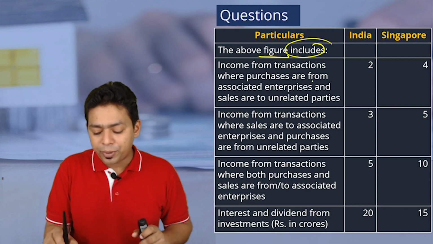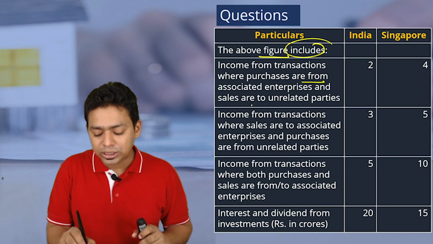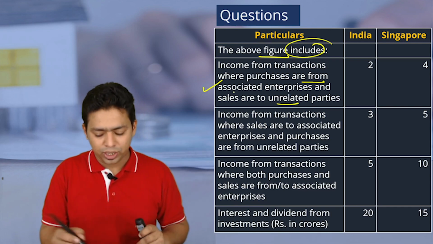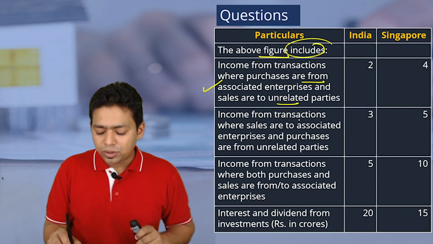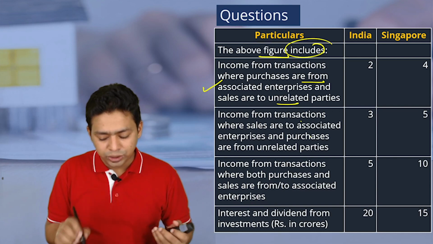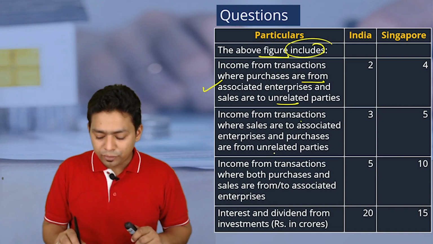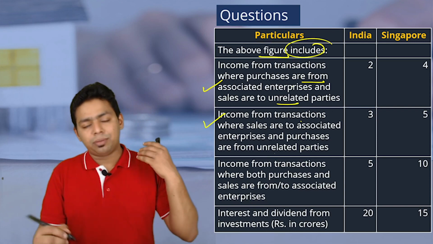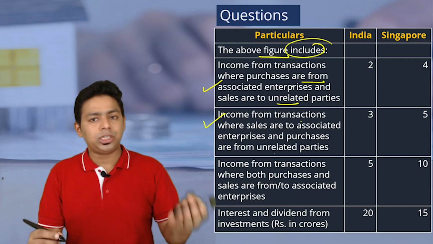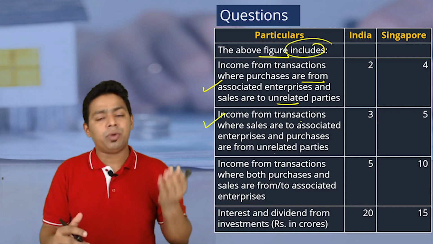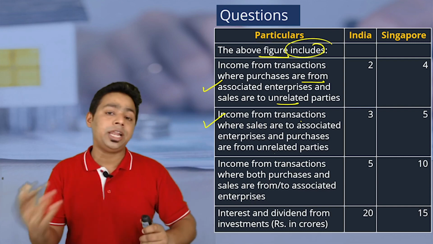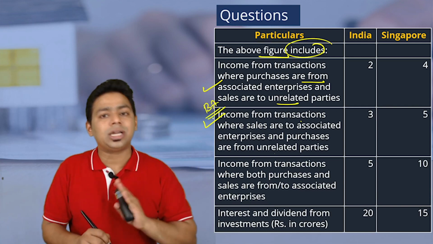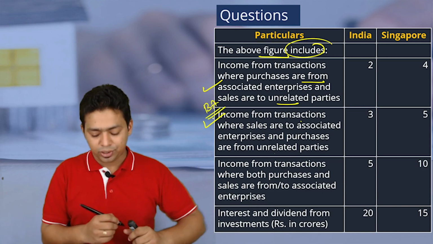Income from transaction where purchases are from associate enterprises and sales are to unrelated parties, we have to ignore this because this is a business transaction. Income from transaction where sales are to associate enterprises and purchases are from unrelated persons, this is also a business transaction. Here they are purchasing from related and selling to unrelated; in the other transaction they are purchasing from unrelated and selling to related. Both activities are business activities, so we will not consider them as passive income. These are the active income.